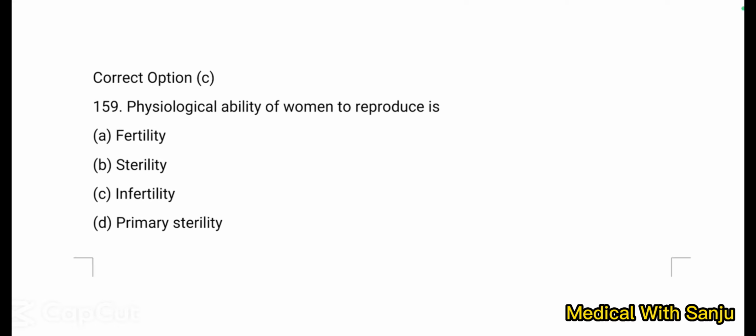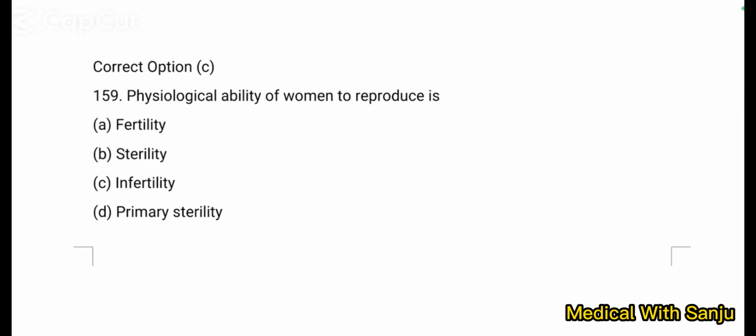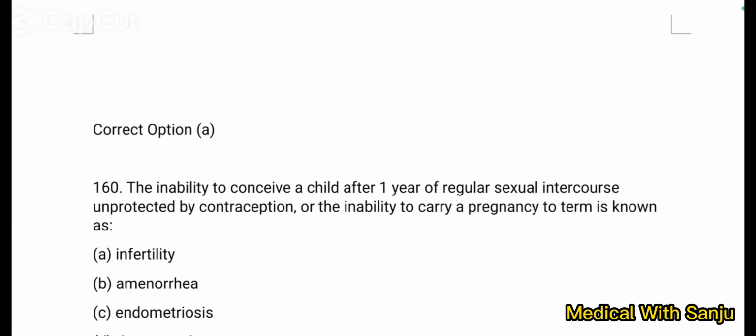Question number 159. Physiological ability of women to reproduce is option A. Fertility. Option B. Sterility. Option C. Infertility. And option D. Primary sterility. Physiological ability of women to reproduce is fertility. Option A.